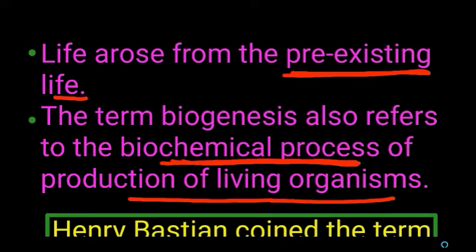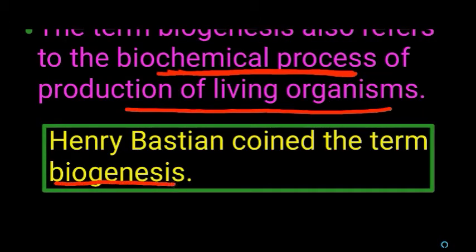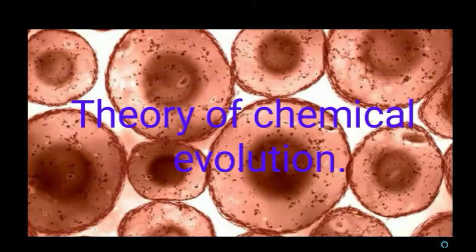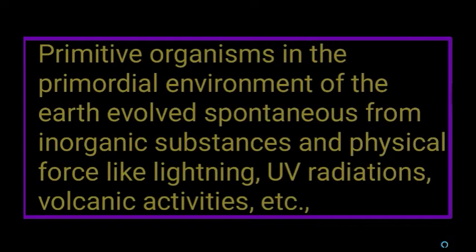So because of the biochemical process, life originated from pre-existing life. The term biogenesis was coined by Henry Bastian. The next theory is the theory of chemical evolution. According to this theory, the primitive organisms, the ancient organisms, were found in the primordial environment. What do you mean by primordial environment? It is the earliest stage of the Earth's environment.